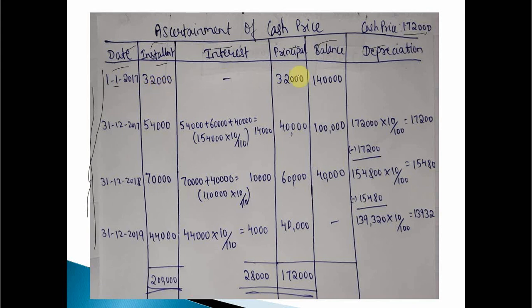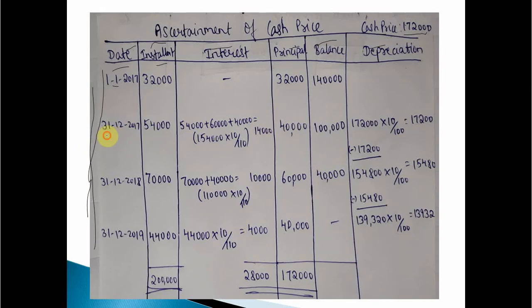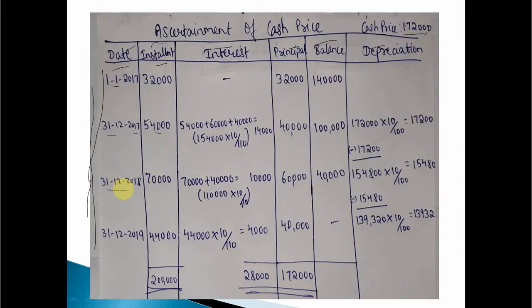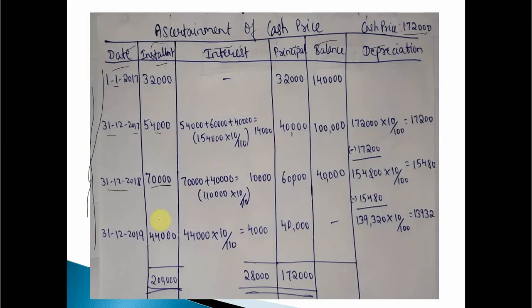Now here don't do anything. First we will finish off this installment column, filling what is given in the question. Next, at the end of 2017, rupees 54,000: 31/12/2017 54,000. At present the rest is nil. At the end of 2018, 70,000: 31/12/2018 70,000. At the end of 2019, 44,000: 31/12/2019 44,000.